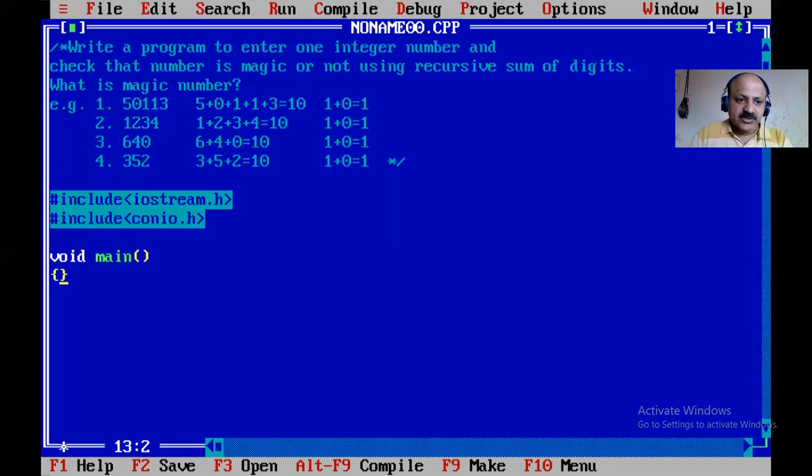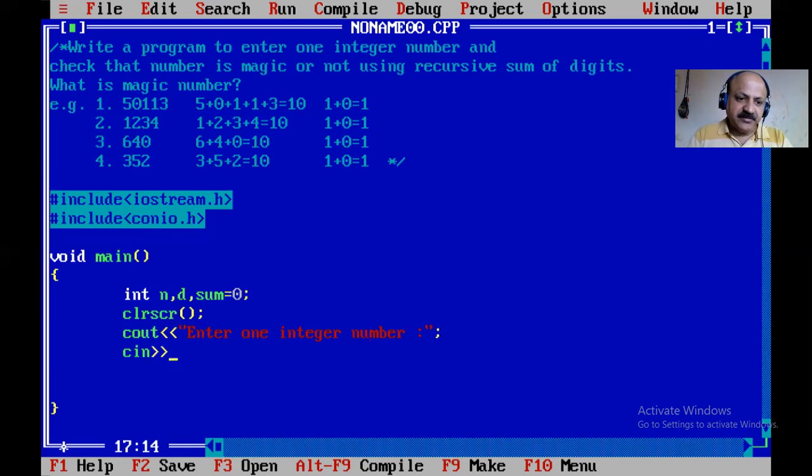You can also apply a class, but for simplicity I take it directly in main. We take three variables: number, digit, and sum assigned 0.